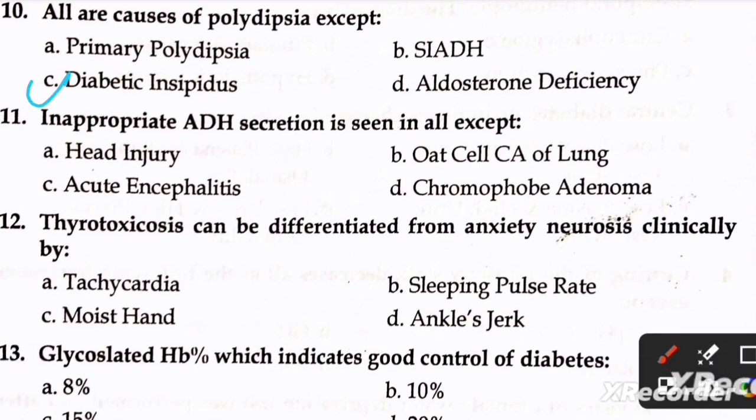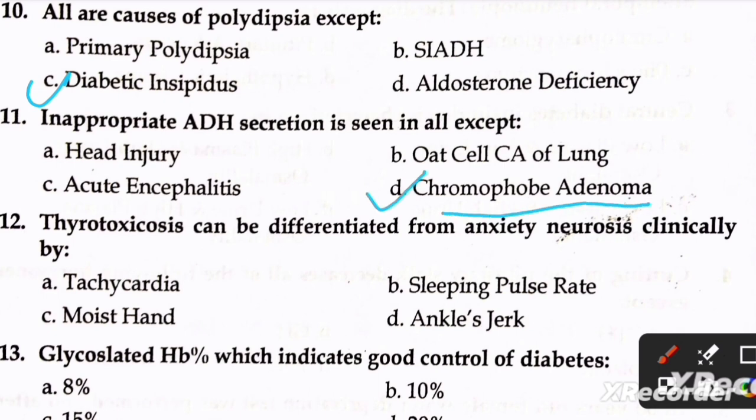Next question is, inappropriate ADH secretion is seen in all except A, head injury, B, oat cell CA of lung, C, acute encephalitis, D, chromophobe adenoma. The right option is D, chromophobe adenoma.